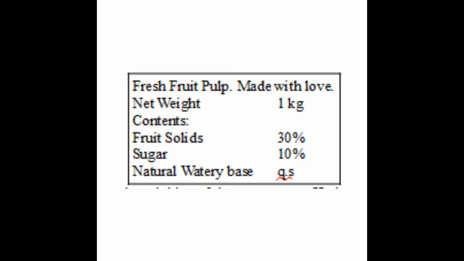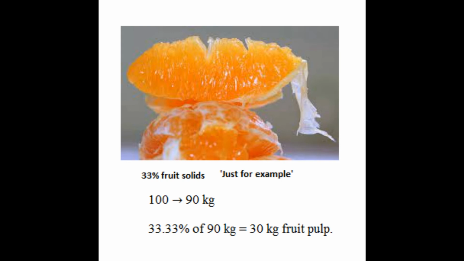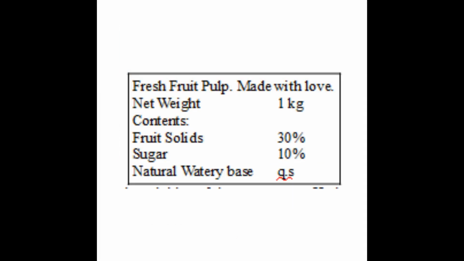Here what the farmer does is weighing of the percentages. He has converted the percentage into a ratio. Because of weightage or limitation to 90% or 90 kg, 33.33% becomes a ratio of 30 by 90. Here on the bag he has mentioned it as 30 kg. Actually it is 30 kg out of 90 kg. Still the solids are in the same ratio of 33.33% because pulping has not changed it. However, in the tinned pulp with 10% added sugar, the ratio of fruit solids gets reduced to 30% by weight.